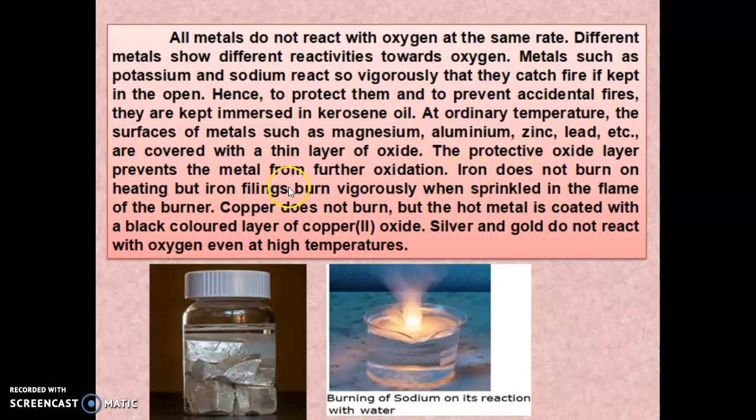Iron does not burn on heating, but iron filings burn vigorously when sprinkled in the flame of the burner. So in this one, iron does not burn on heating. When you heat iron, it will not burn. But the iron filings, when sprinkled in the flame, what happens? They burn vigorously.